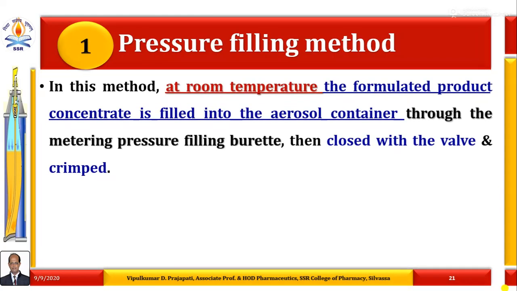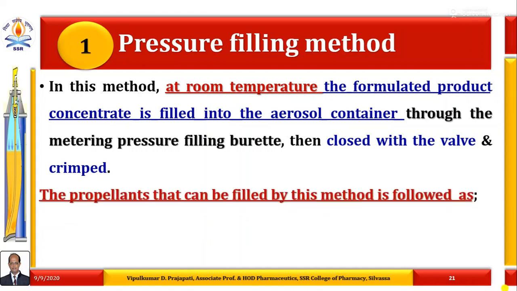In this pressure filling method, it is generally carried out at room temperature. Under pressure, the formulated product concentrate is filled into the selected aerosol container through a metering pressure filling burette type apparatus, then closed with the valve and crimped.